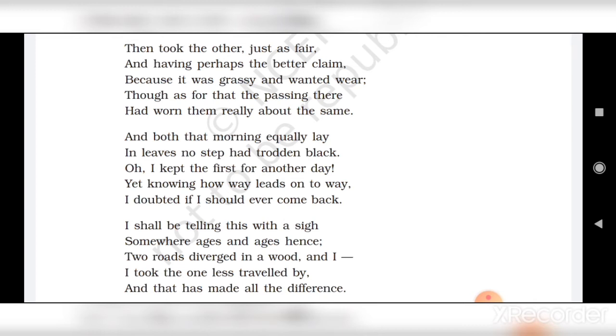Both the paths had leaves on them, and no one had stepped on them as they were still green in color. The poet decided that he will take one path and keep the other path for another day, although he knew that he could not go back on the path he left for another day. Similarly, children, in our life, once we choose an option, we must keep on moving ahead with that option, and we never get a chance to go back and take the other option that we had left earlier.